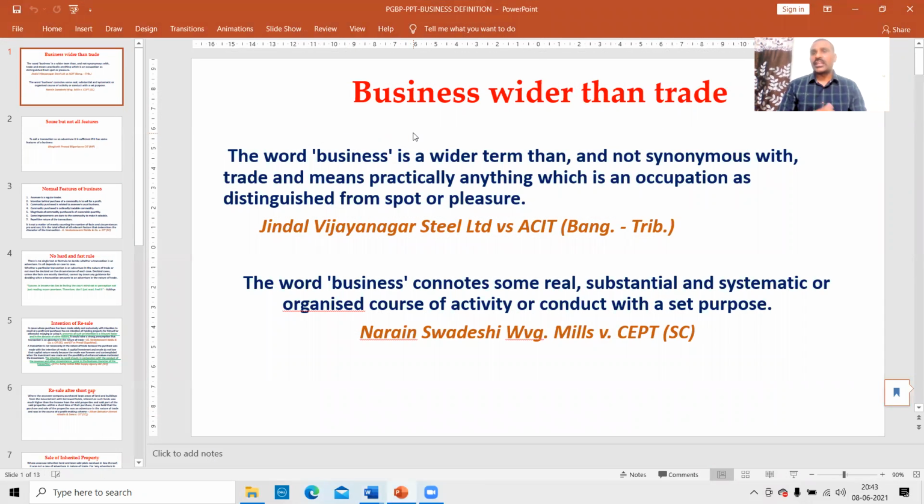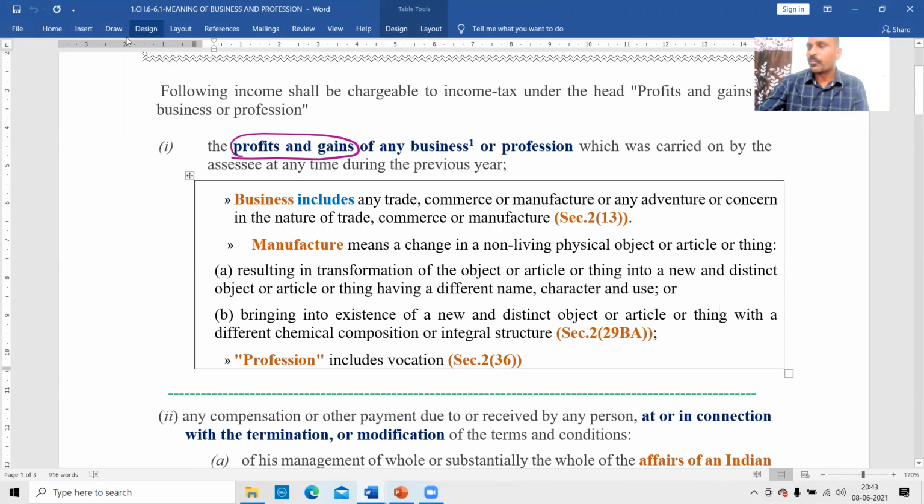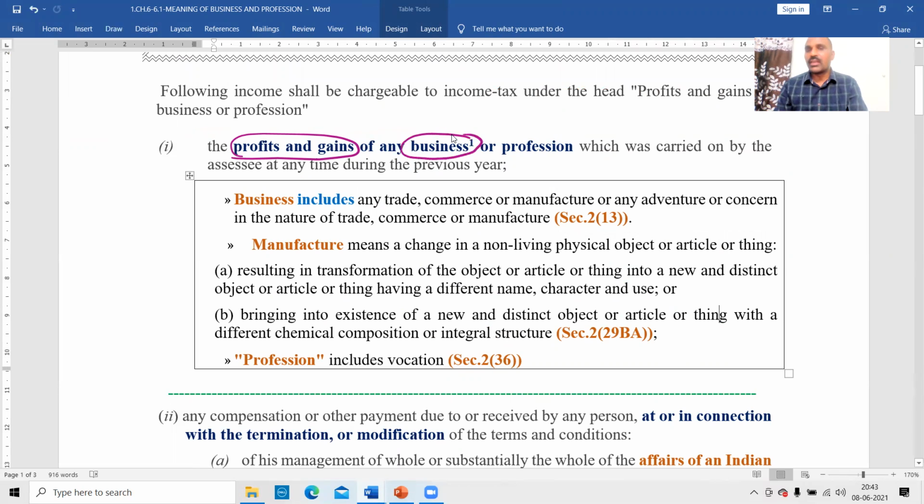Before that, first understand what the various aspects covered within the definition of a business are. Profits and gains of any business or profession. In the previous lecture, we completed what is meant by profits and gains.